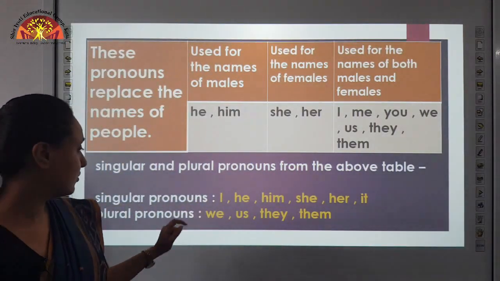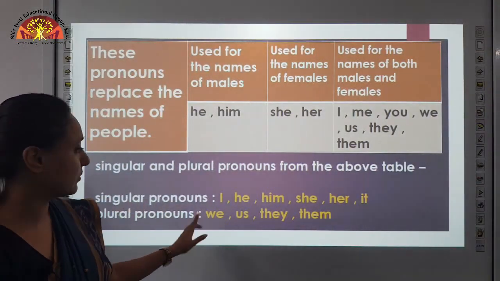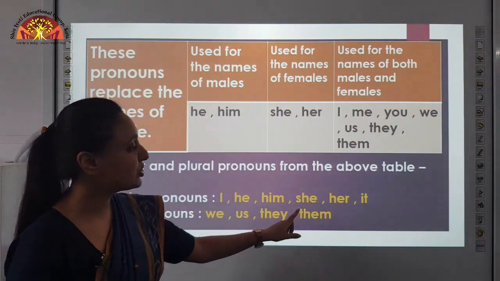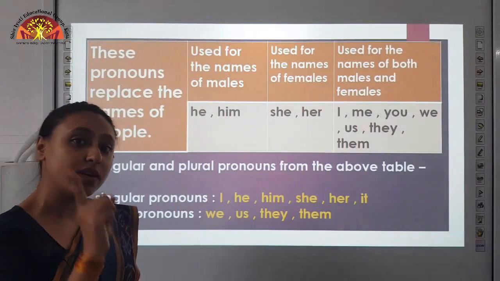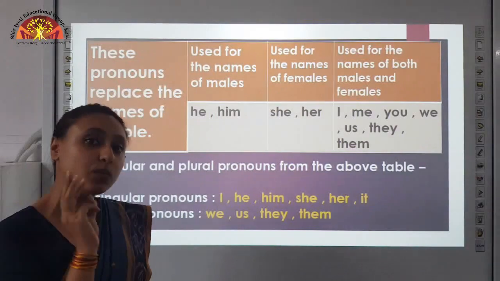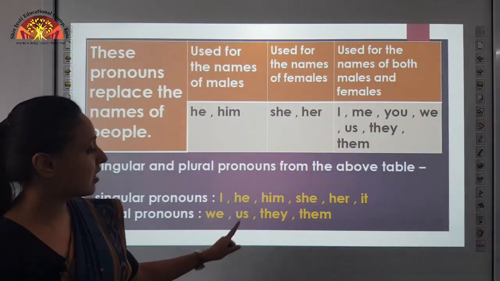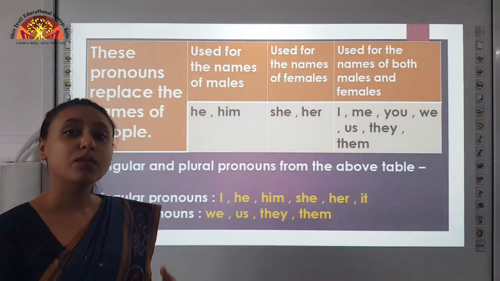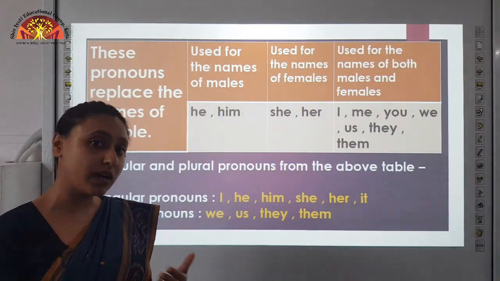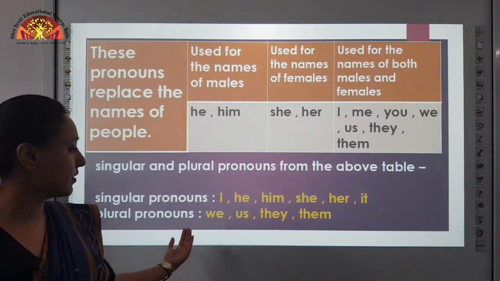Singular pronouns: anything which is single. I, he, him, she, her, it. These all are singular pronouns used for one thing, one person, one animal. Plural pronouns: we, us, they, them. When we talk about more than one thing, person or animal, we use plural pronouns.